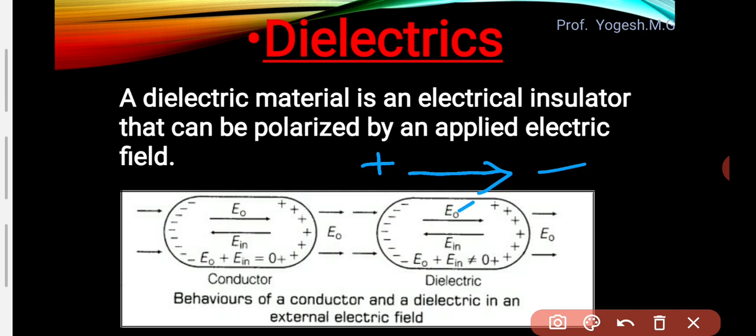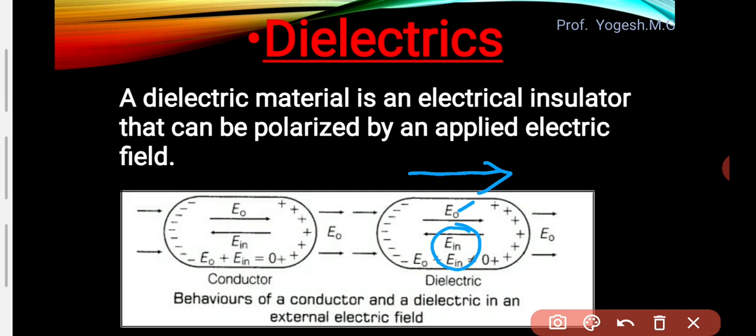positive and negative, what will happen here? A dipole moment will be generated, right? Plus and minus charges separated by some distance. It becomes an electric dipole. So the product of that charge and the displacement is the electric dipole moment. You have studied this in the last chapter, right? So an electric dipole is generated, as well as an induced electric field.